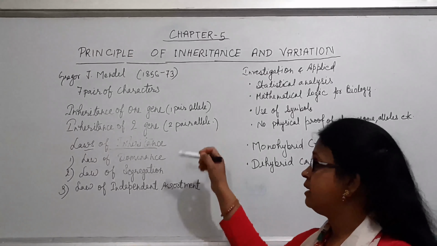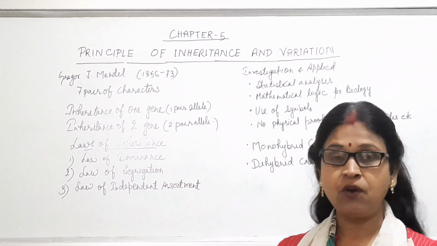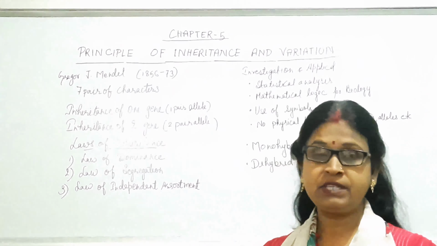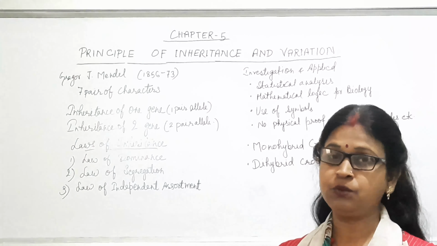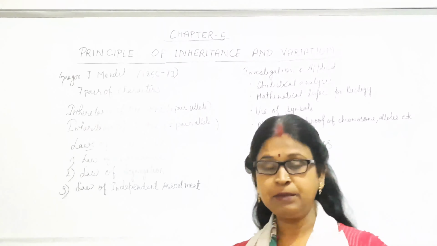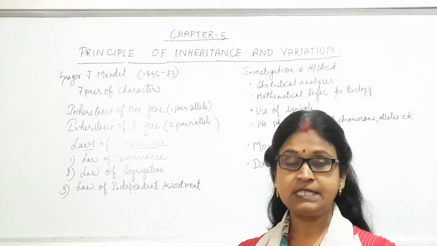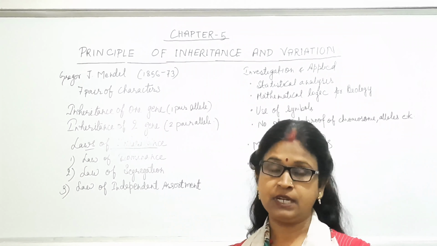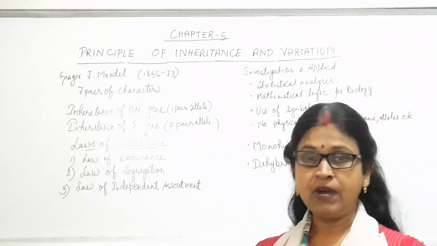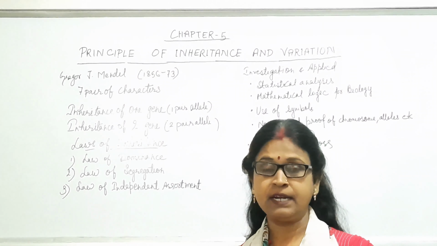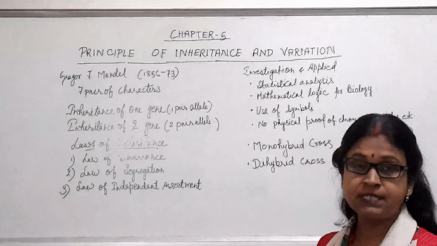He studied inheritance of one gene, where all genes have a pair of entities known as alleles, which are responsible for the transmission of characters from one generation to another. If the gene has the same type of allele, having the same type of character, then such allele or gene is known as homozygous. And if both the alleles are in contrast in their character, suppose one is responsible for tallness of the plant and the other for dwarfness, then it is known as heterozygous.